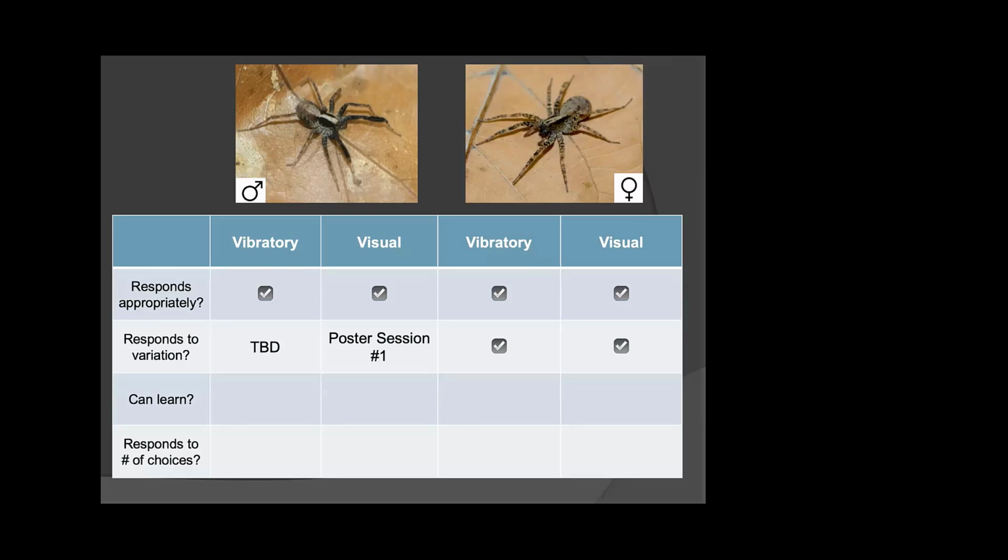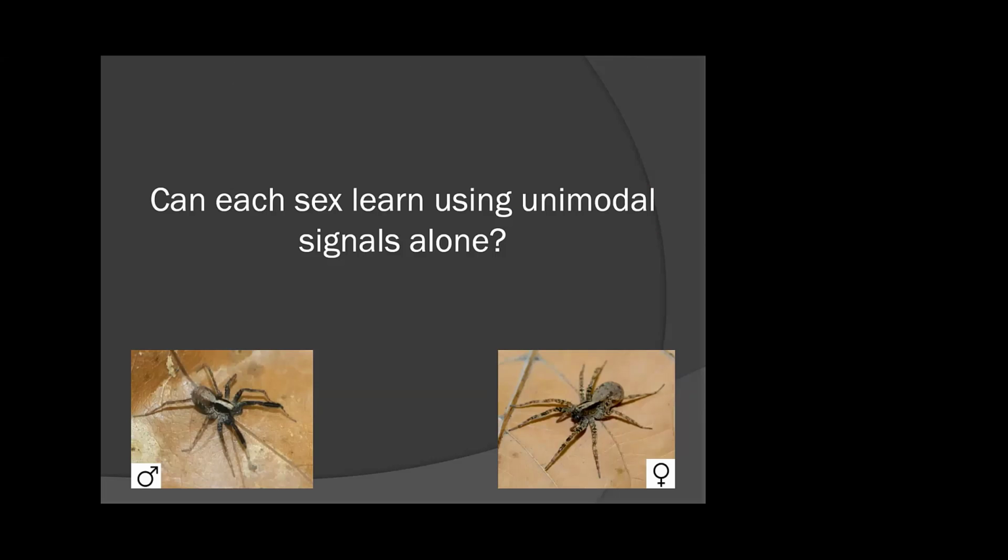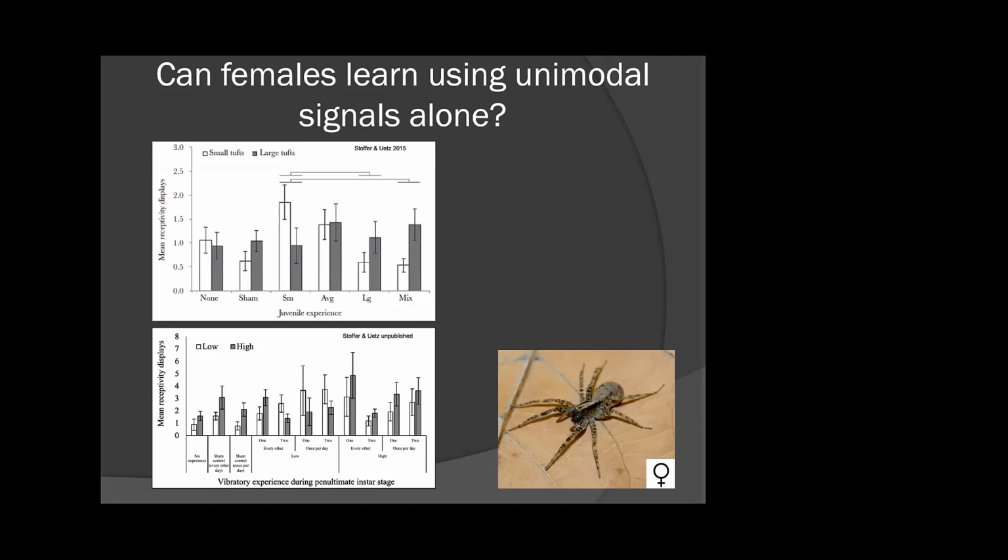And then also on the visual tuft size end of the spectrum, I encourage you to check out that poster. In my opinion, one of the most interesting questions to ask is, well, can they actually learn using a unimodal signal alone? And do they learn differently depending on which modality they experience that training regime? And in females, they can, in fact, learn using unimodal signals alone.